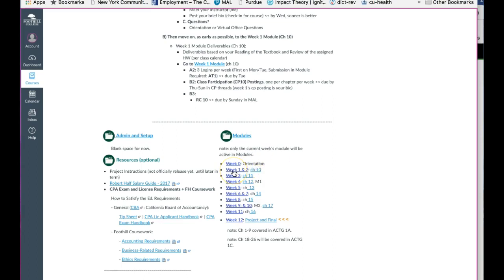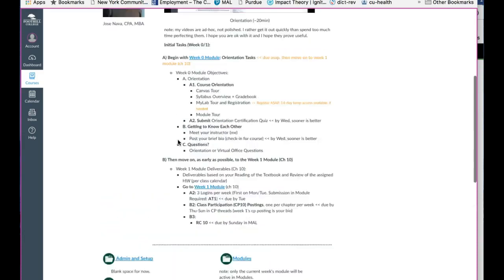Now the rest of week 1 and all of week 2 relates to chapter 10. Week 3 is chapter 11, and so on. Week 4, chapter 12, and midterm number 1. So you can see an overall overview of the class in one view, which hopefully is useful. On the left side here, I've got some extra handouts and additional resources that I may post, and these are mostly just for additional information and mostly optional.